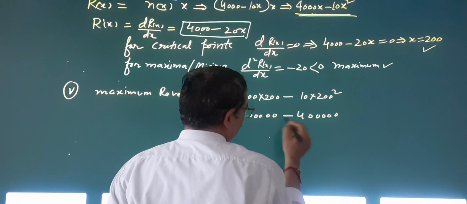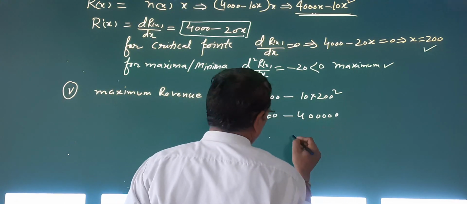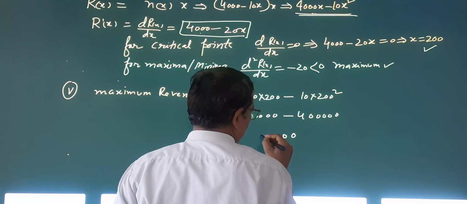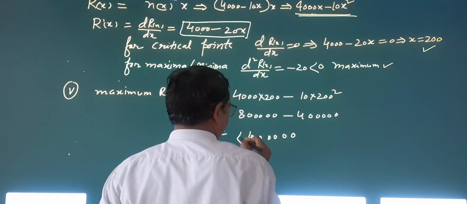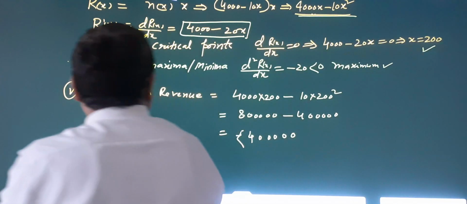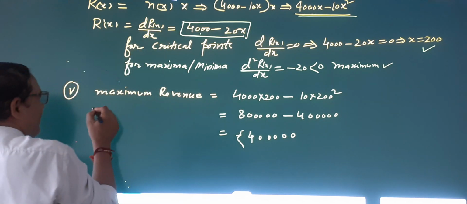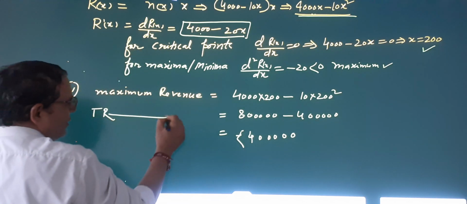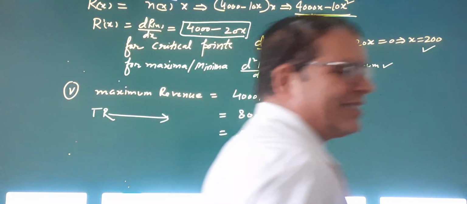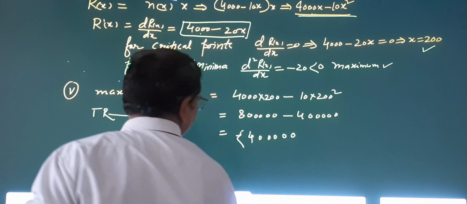What will you get? I think it is 4. This is the maximum revenue, and the x value for maximum revenue was 200. And the total maximum revenue is equal to what? This is 4000. Is it clear? Now one part is remaining, that third part I think. What was in the third part? Let me move this.